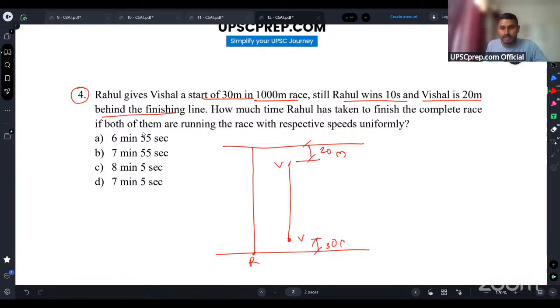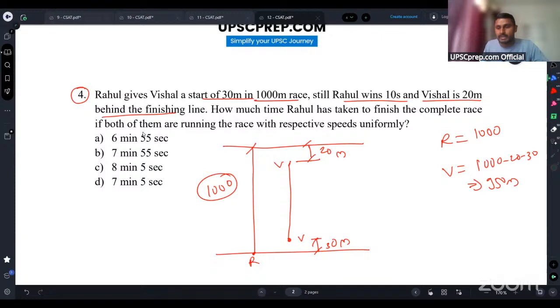So basically Rahul has run how many meters? Rahul has run 1000 meters, right? And Vishal has run only 1000 minus 20 minus 30. So Vishal has run 950 meters. So what will be the ratio of their times taken, guys? Time taken by each of them will be in the ratio of this. Let's say time for Vishal and time for Rahul.